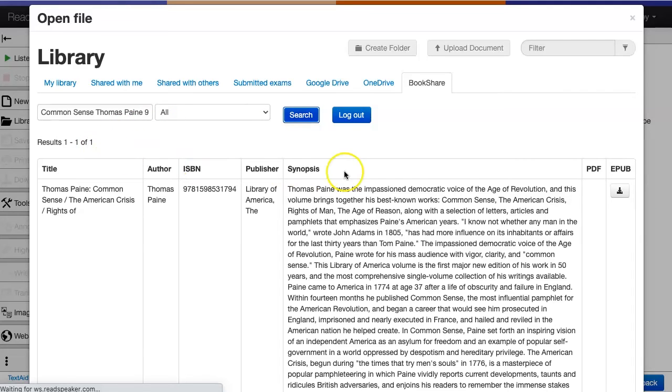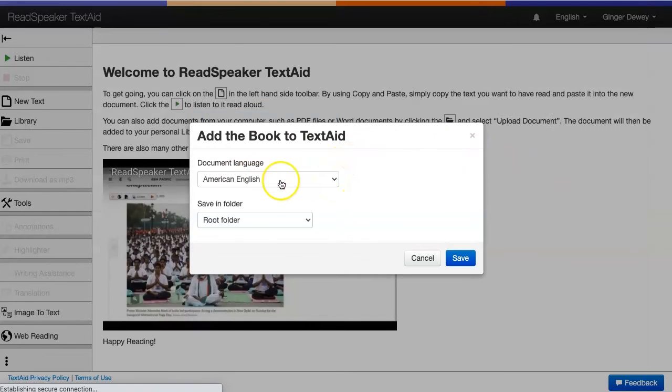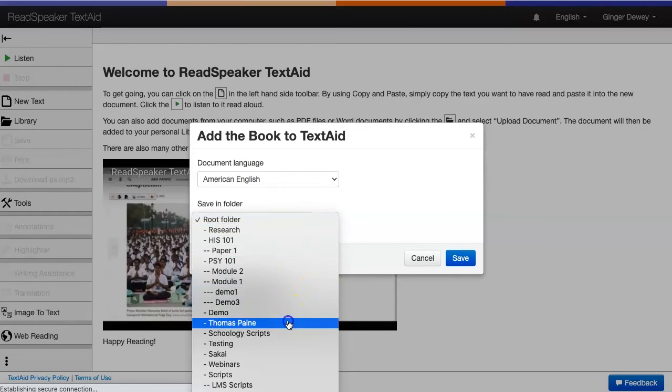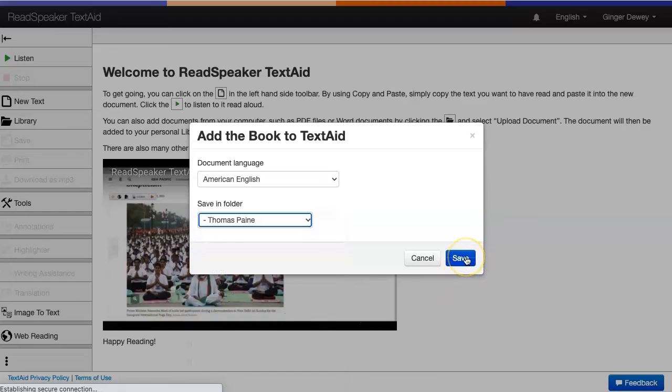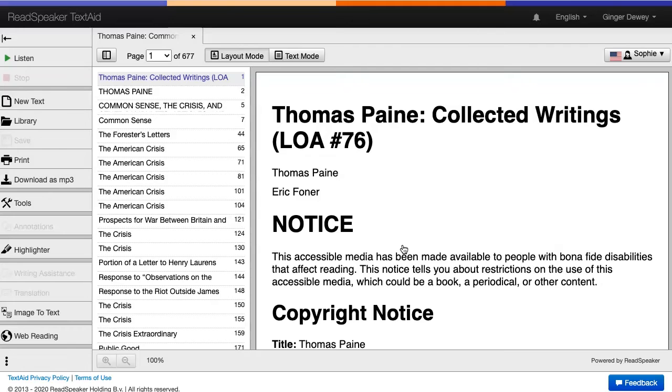In this case, our book is an EPUB. Let's download the book by clicking on the download arrow. Select the correct document language and decide the folder location where you want to save the book. Click Save. Click on Open Document. At this point your book is in your TextAid library.